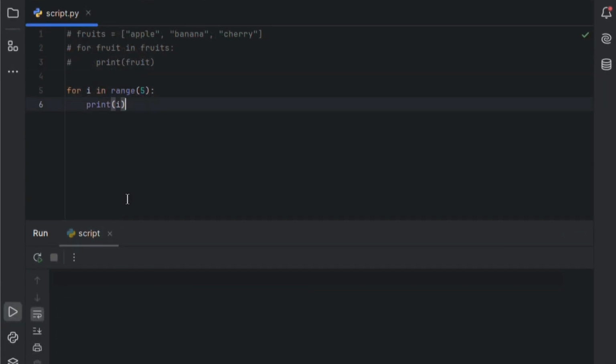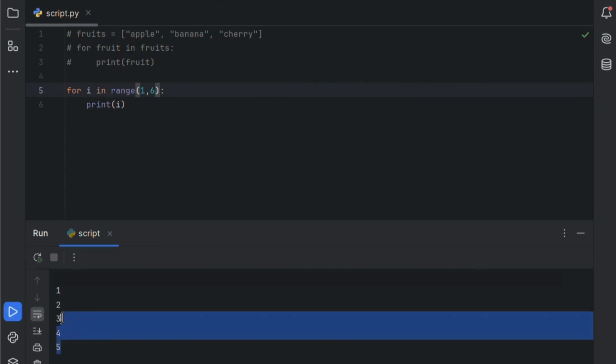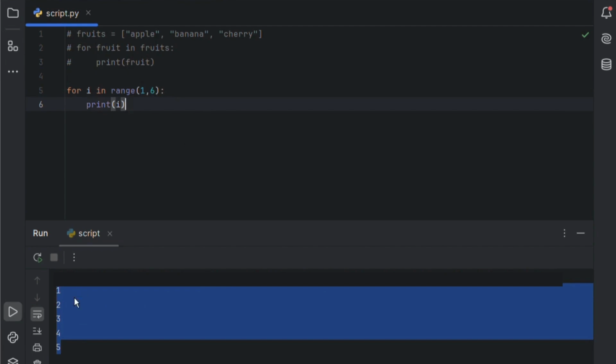Now let's take it a step further. What if we want to start from 1 and go up to 5? We can pass 2 values to the range function, the start and the stop. So, range 1, 6 will give us numbers from 1 to 5. Again, it stops before the second number. Let's see the output. Cool, it's working as expected.